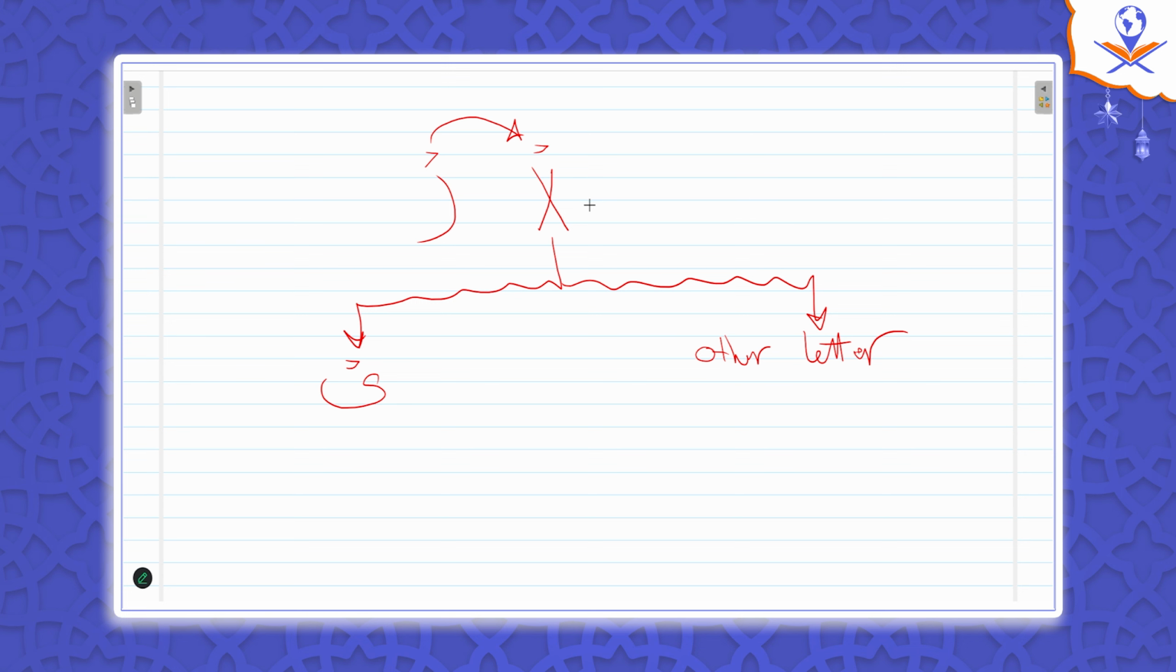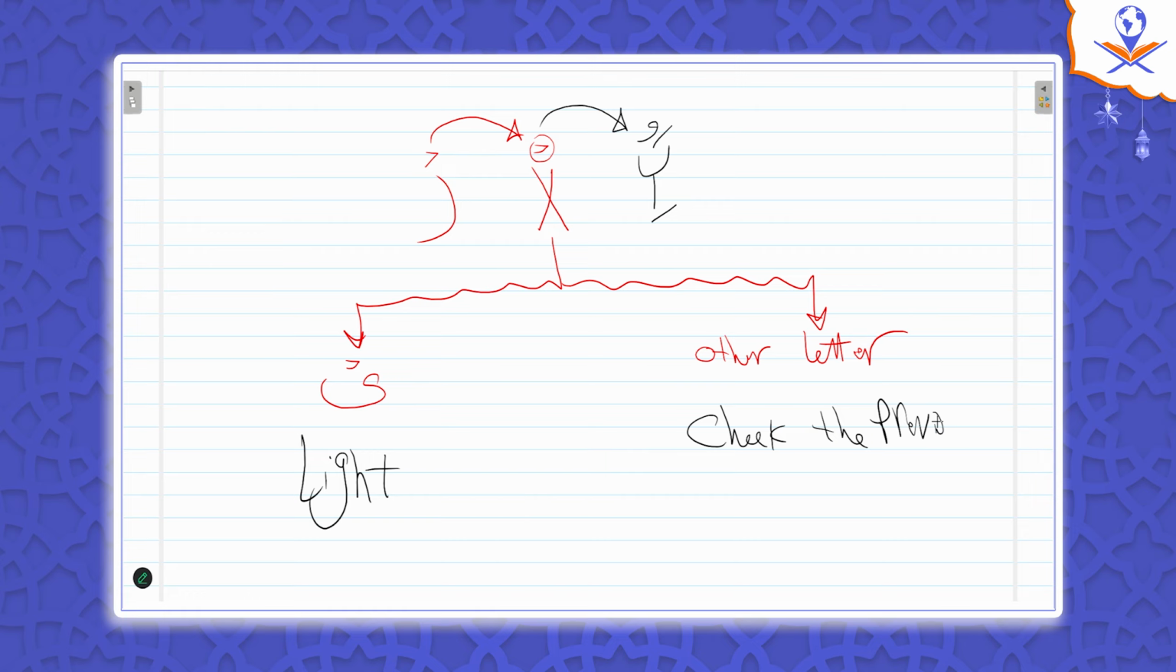So if this x is ya sakina, then ra is light. If this x is not ya, is any other letter with a sukoon, then go back and check the letter before. If the letter before has a fatha or dhamma, ra is heavy. If it's with a kasra, then ra is light. You understand? Check the previous haraka, not the previous letter, haraka.